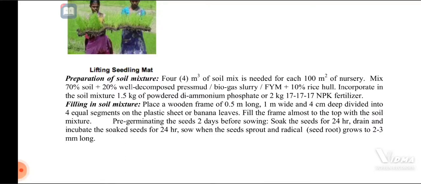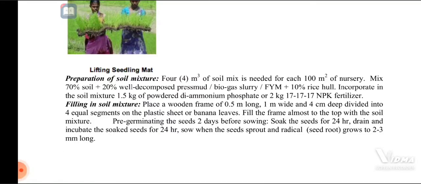These are easily available ingredients useful for the preparation. Then incorporate in the soil mixture 1.5 kg of powdered diammonium phosphate or 2 kg of 17-17-17 NPK fertilizer. These complex fertilizers are also useful for that.